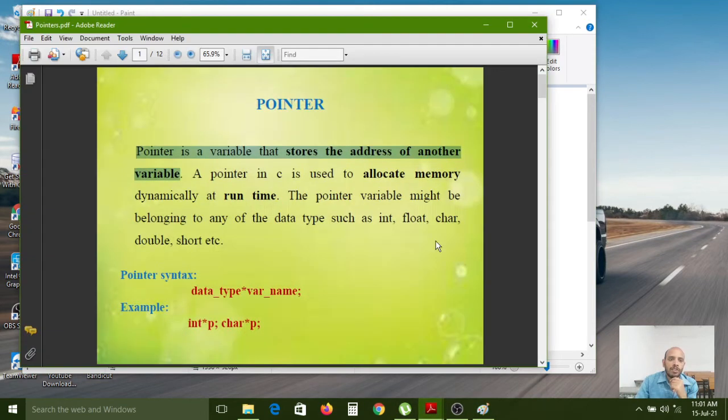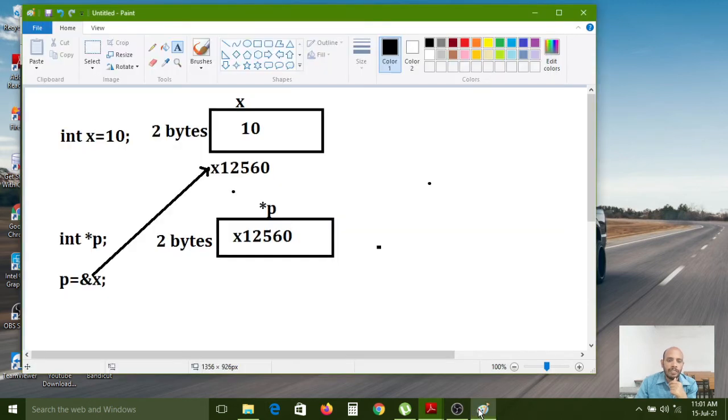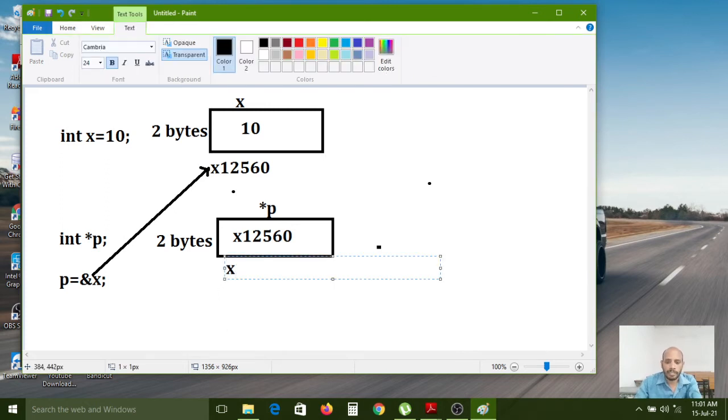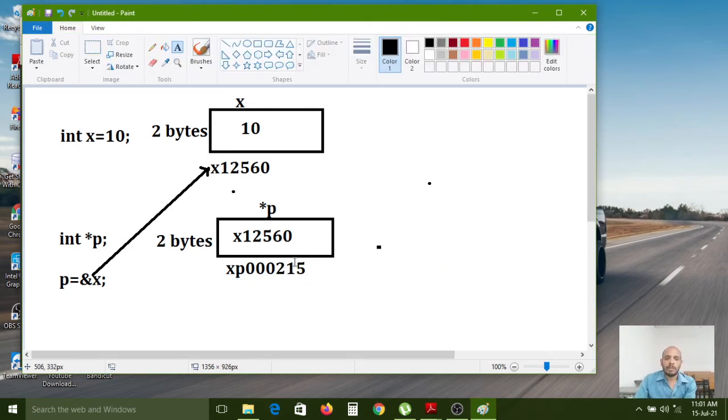Here the definition is: a pointer is a variable that stores the address of another variable. Here, the other variable is the x variable. I want to store the x variable's address inside this pointer variable. Here also one memory address will be generated, an assumed memory address, for the pointer variable. But the pointer can store the memory address of only one other variable.